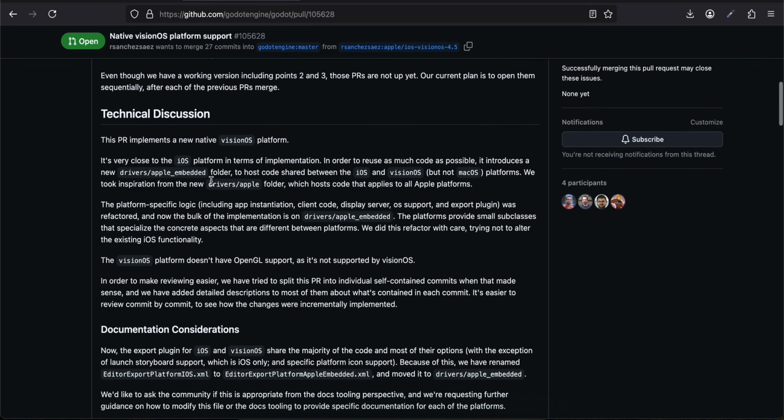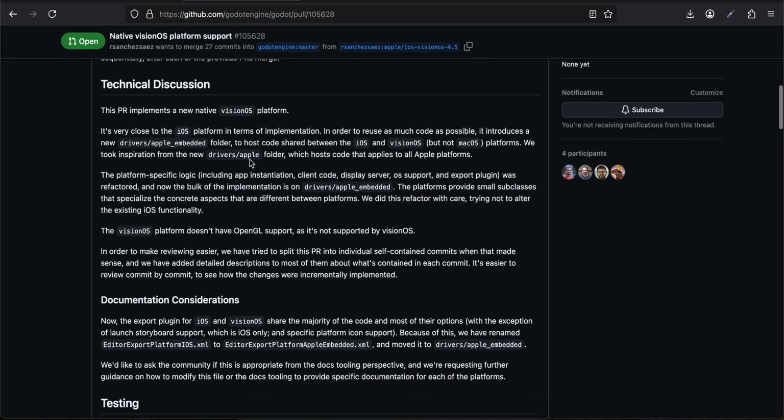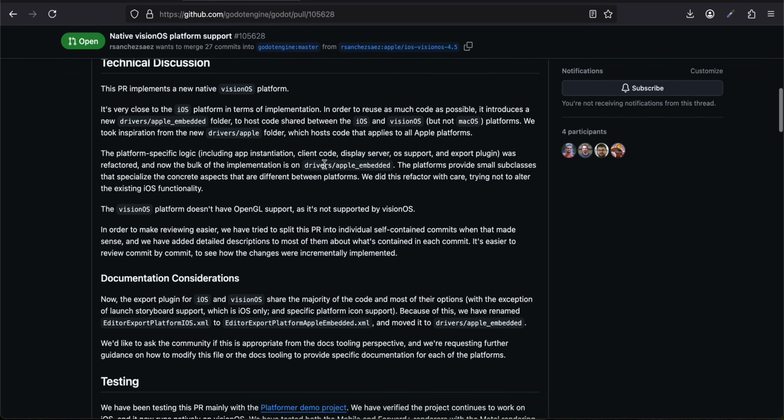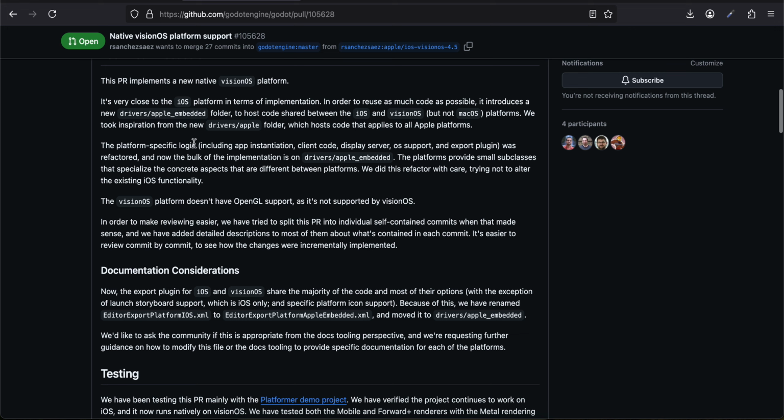Technical discussion: this PR implements a new native Vision OS platform. It's very close to the iOS platform in terms of implementation. In order to reuse as much code as possible, it introduces a new drivers/apple_embedded folder to host code shared between iOS and Vision OS, but not macOS platform. We took inspiration from the existing drivers/apple folder, which hosts code that applies to all Apple platforms.